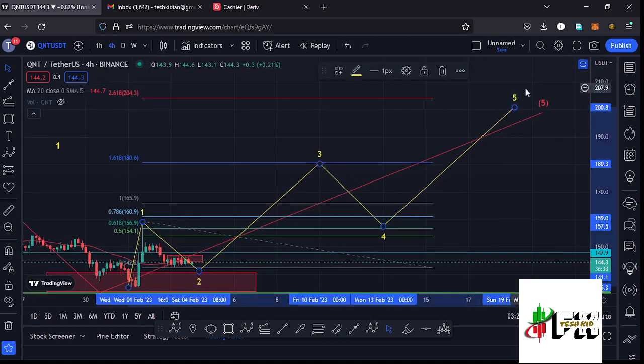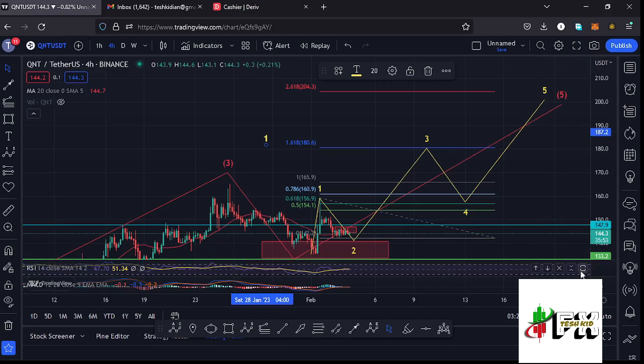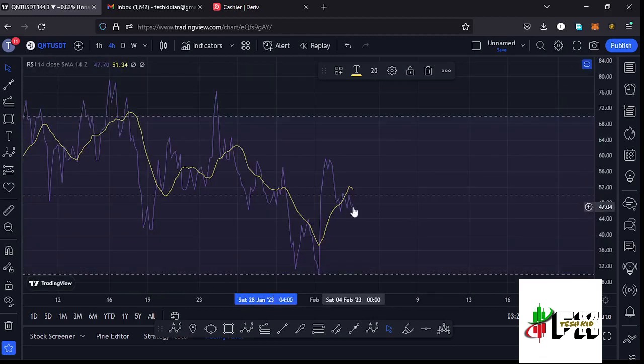then continue pushing even higher in the formation of this wave 5 to fully maximize the formation of that wave 5, and also fully maximize a larger Elliott wave count 1 after seeing the formation of this 5-wave structure to the upside in red. And also taking a look at the indicators to see what movements will be supported here, that is on the RSI. On the RSI we are trading at around the 47 mark, meaning we have massive room for us to support further movements to the upper side in the formation of that wave 5.